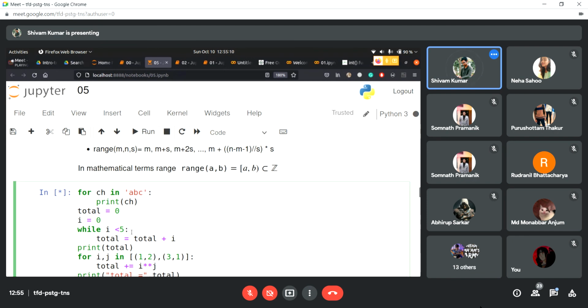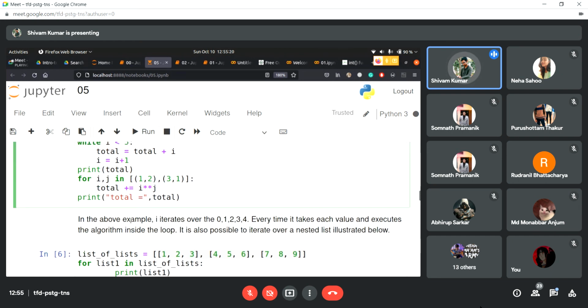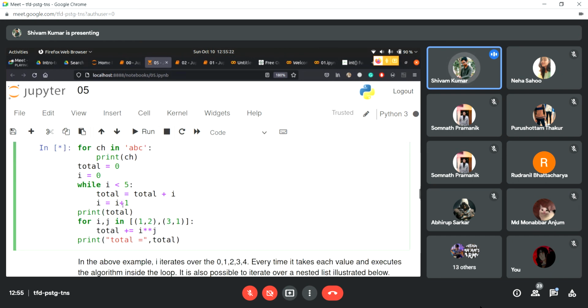So what's the issue? Okay, yeah, I didn't give the increment. So I is equal to I plus 1. It's running an infinite loop right now because I forgot to give the increment statement. Because I is 0, it's always going to be 0, and 0 is always less than 5. So it's just stuck in these statements. Now I've given I is equal to I plus 1, so now it'll be fine.